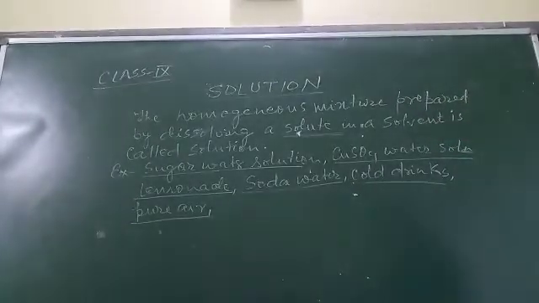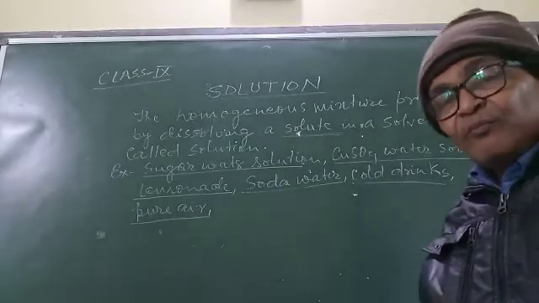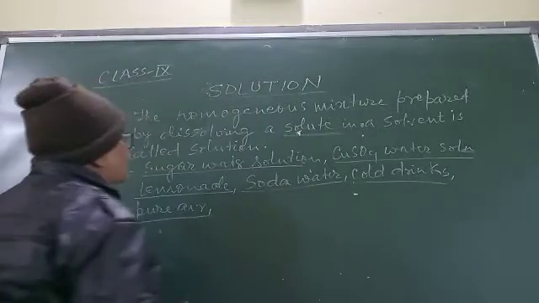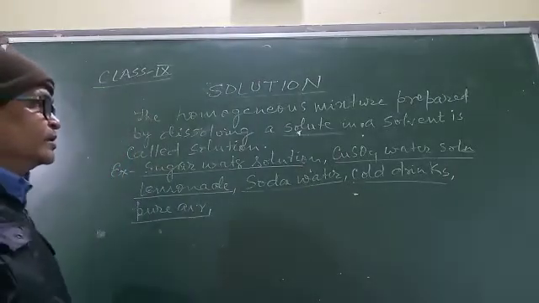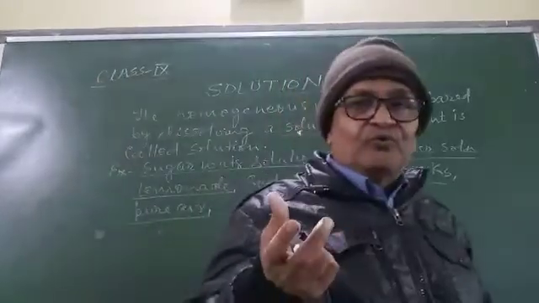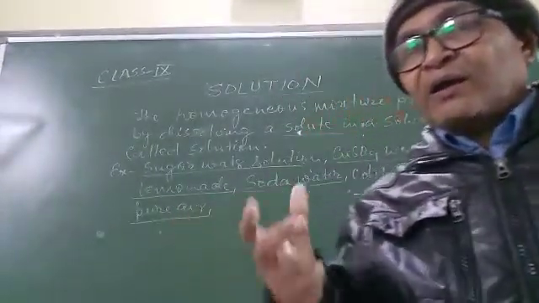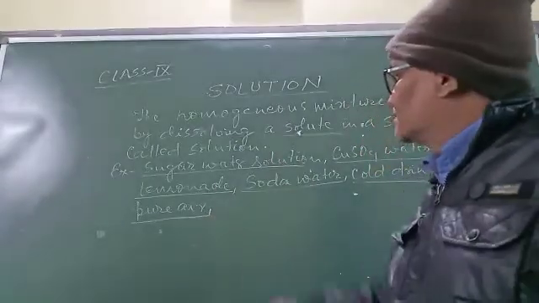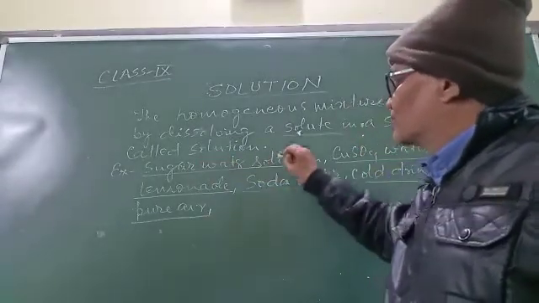It is also called molecular solution. Molecular solution means the solution in which molecules of solute are completely dissolved in the solvent. For example, sugar water solution.